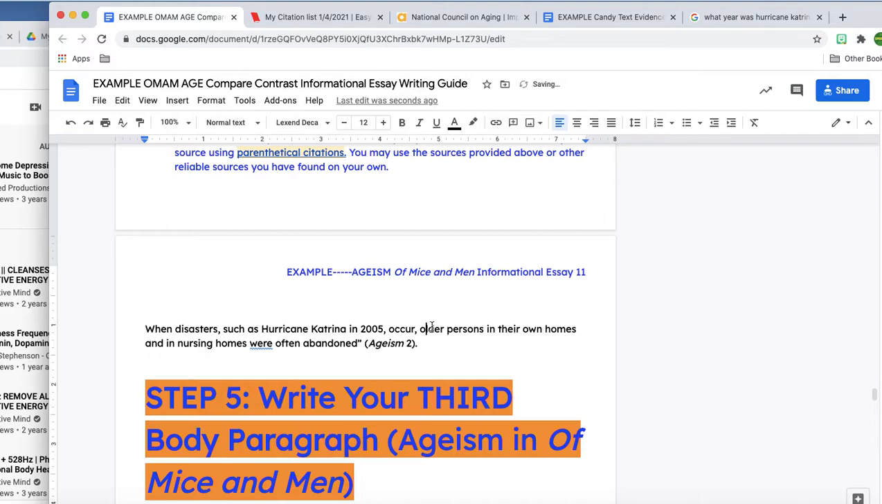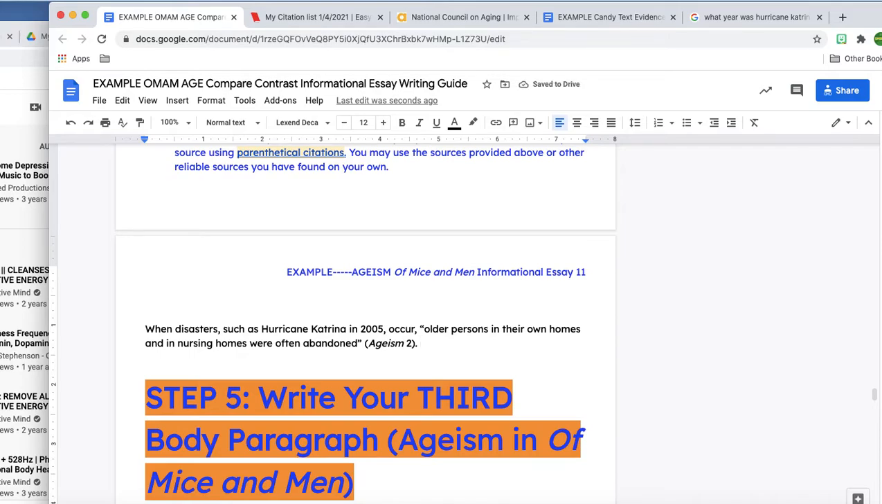I think I figured out, because the trick with inserting a quotation is you shouldn't be able to tell where my words end and the quote starts. Otherwise, that sounds really rotten. So let's see if when I read this aloud, it sounds okay, because I can do some of my work now and save myself a lot of editing later. So when disasters such as Hurricane Katrina in 2005 occur, older persons in their own homes and in nursing homes were often abandoned. Okay, that's pretty good. And I think I need to explain this a little bit in the next sentence.